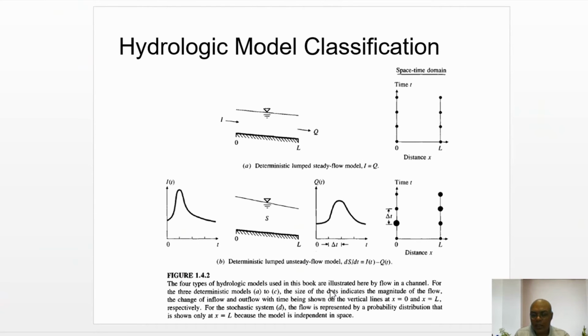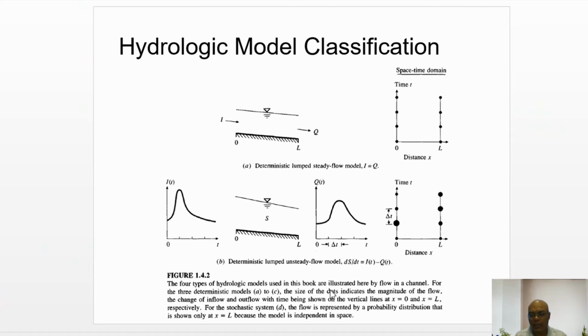So here the hierarchical model classification is shown. In the top figure, figure 1.4.2a, it is a deterministic lumped static flow model.